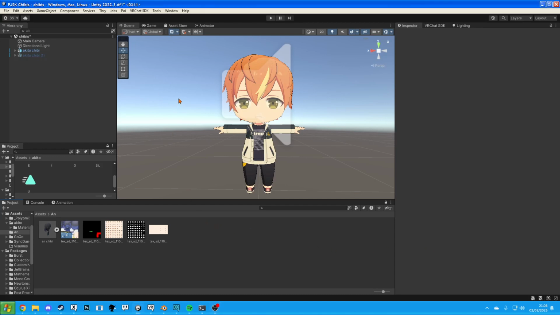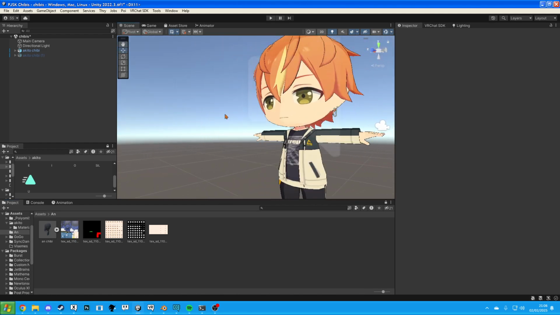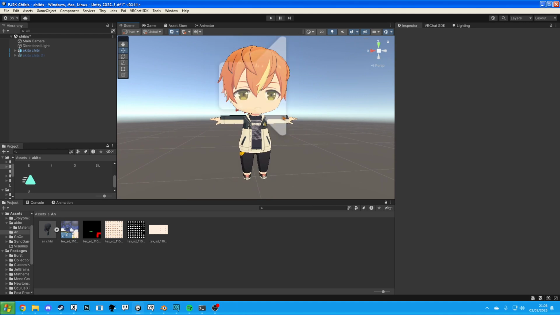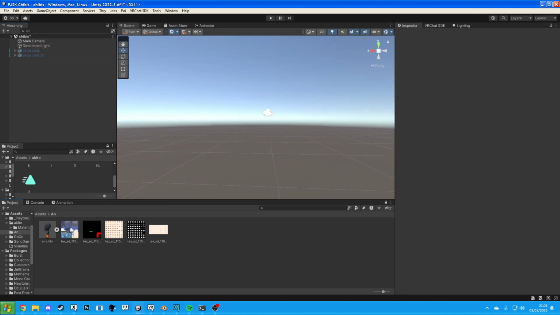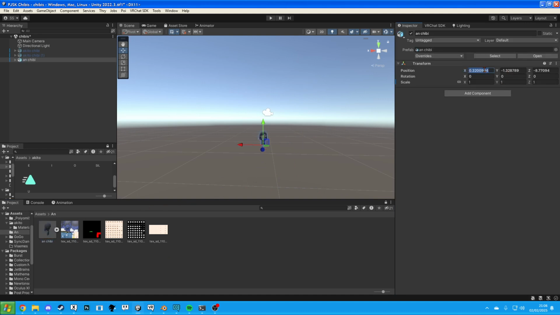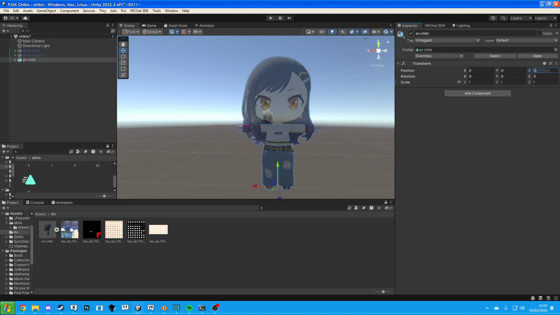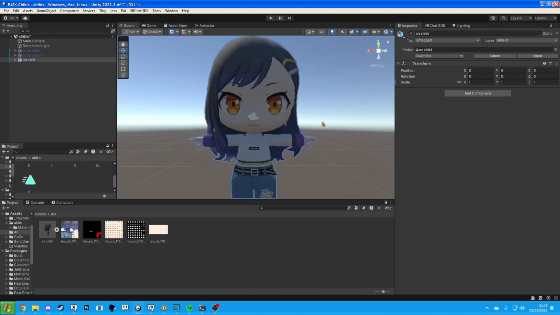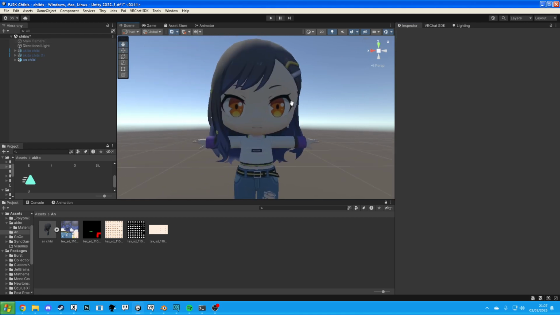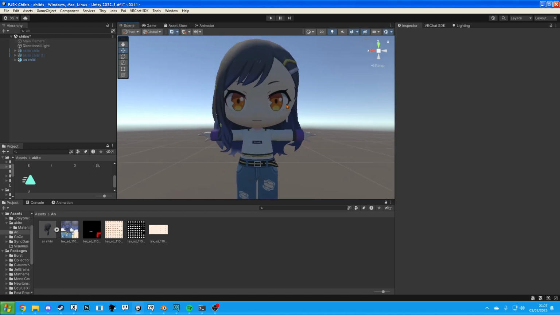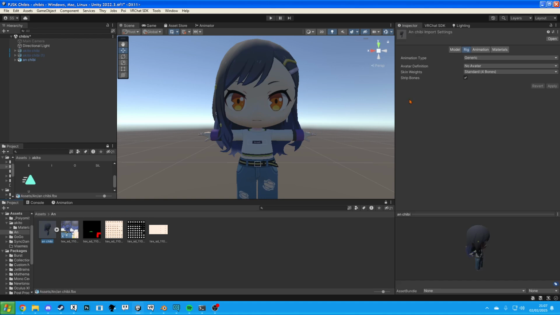So we have Unity open. This is the Akito that I made last time. Let's just hide that. Okay, and then let's drag an position 0, 0, 0. Okay, now she's chilling. Let's get rid of this camera because it's kind of annoying. Okay, so now that we have her, we're going to click.